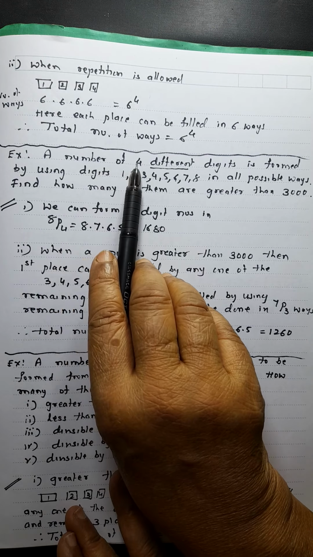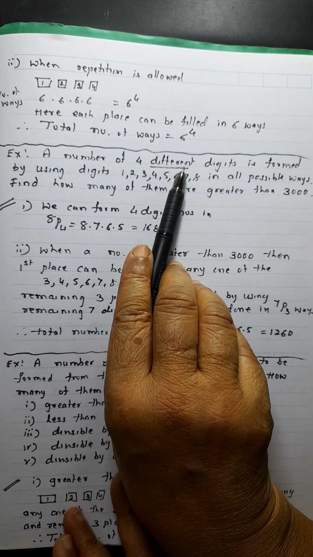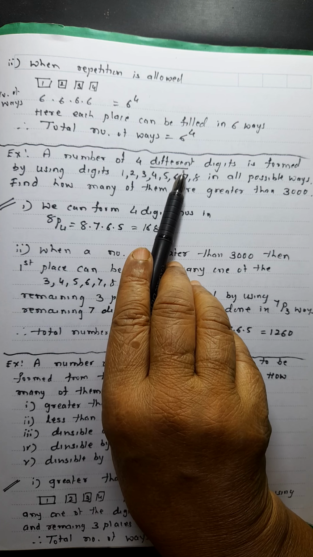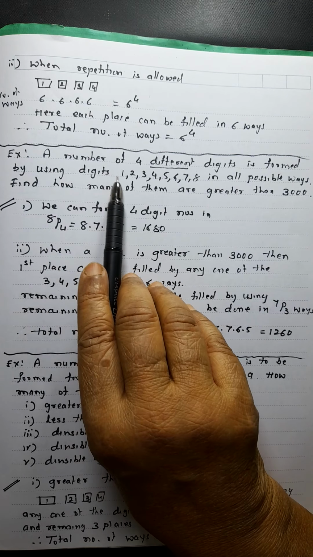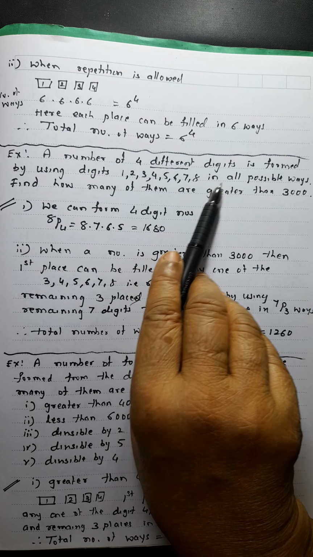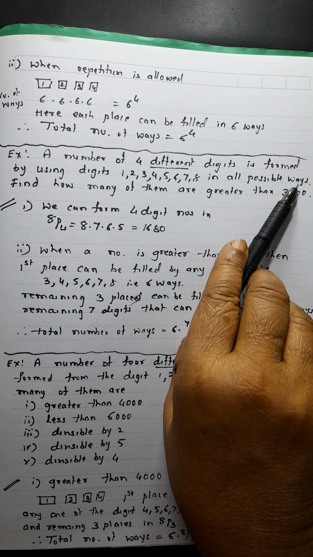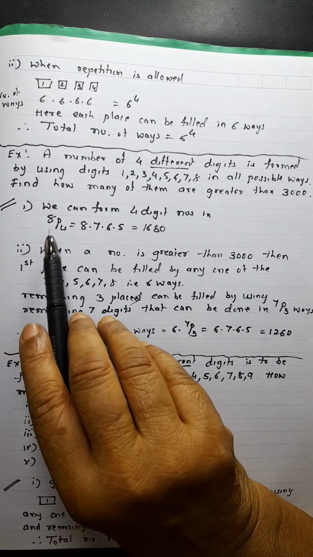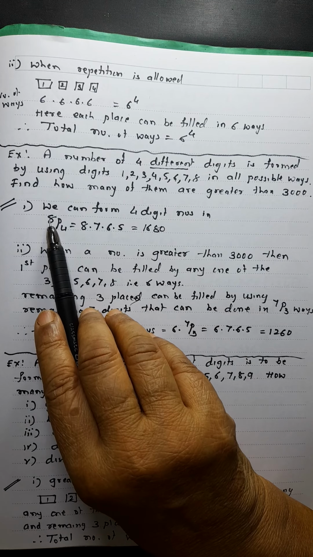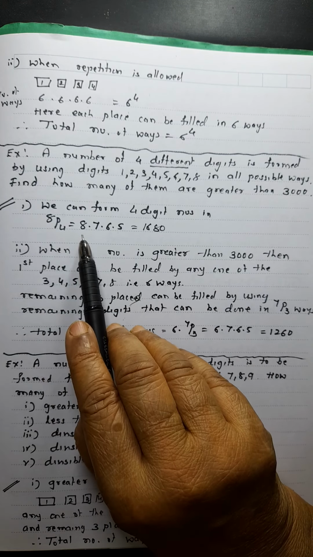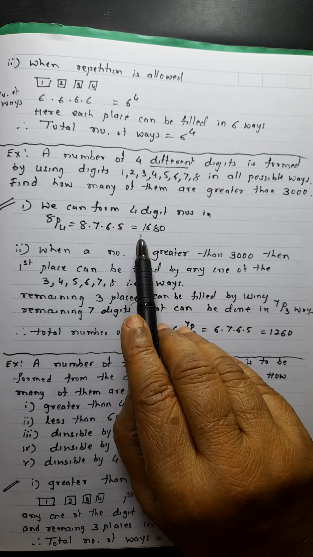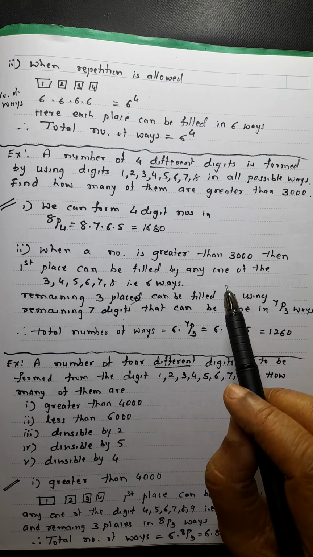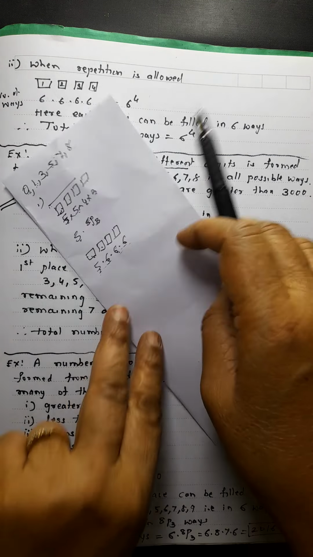Next problem. A number of 4 different digits. Read carefully. Whenever a problem is given, you read carefully. Different means repetition is not allowed. Different digits are formed by using digits 1, 2, 3, 4, 5, 6, 7, 8 in all possible ways. So how many ways we can write like this, and find how many of them are greater than 3000. We can form a 4-digit number. We have totally 8 digits, 0 is not there. So 8p4, that is 8 into 7 into 6 into 5, that is 1680.